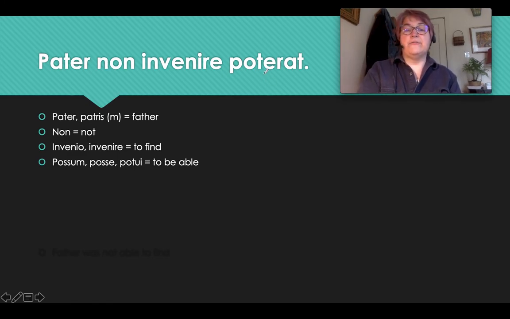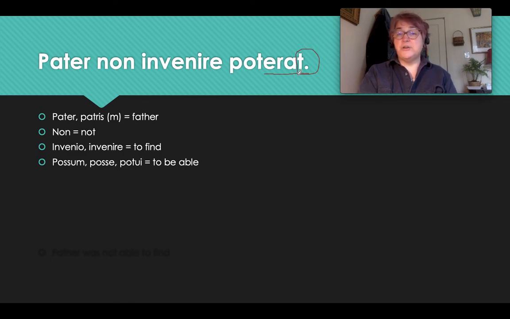Let's take a look at our verb to be able and see if we can decide what tense it's in. Erat, E-R-A, makes this in the past tense or the imperfect. And I see that it ends with the letter T. That means my subject is he, she, or it, or has to be a singular noun.